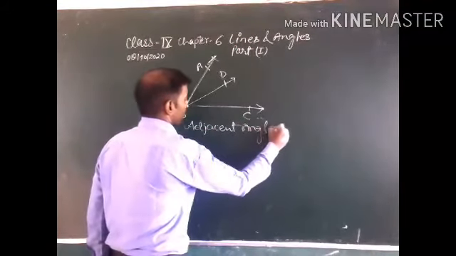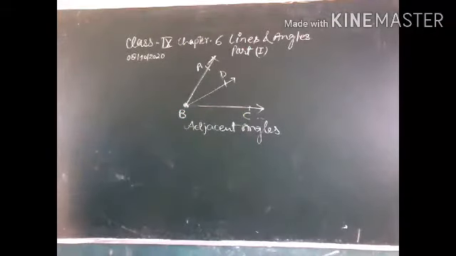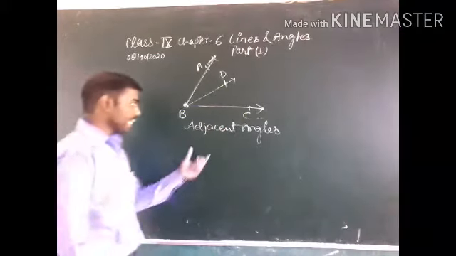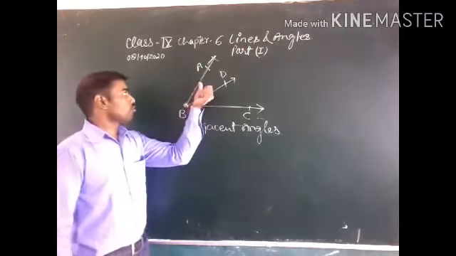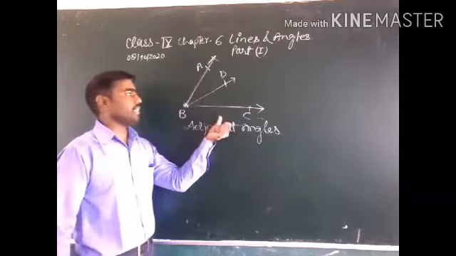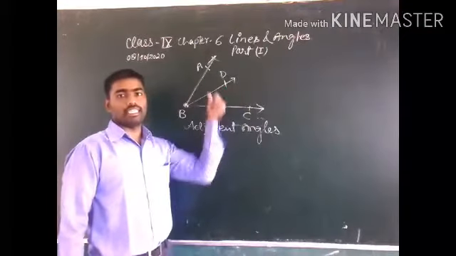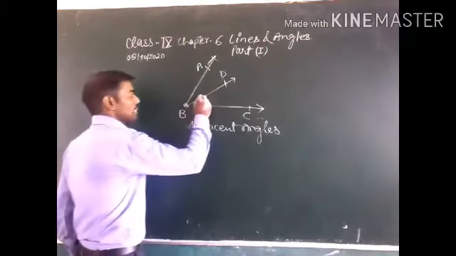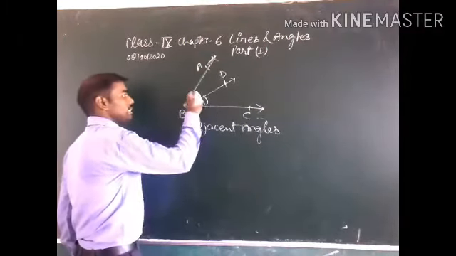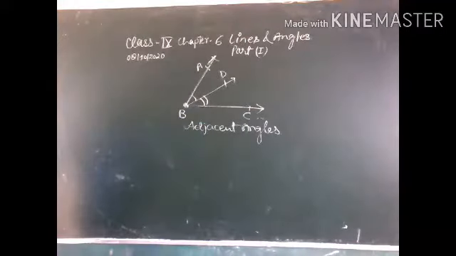Adjacent angles. What is an adjacent angle? Two angles are adjacent if they have a common vertex and a common arm, and their non-common arms are on different sides of the common arm. Adjacent angles means there are 3 rays and one common endpoint, and one common ray. This angle and this angle are adjacent angles.